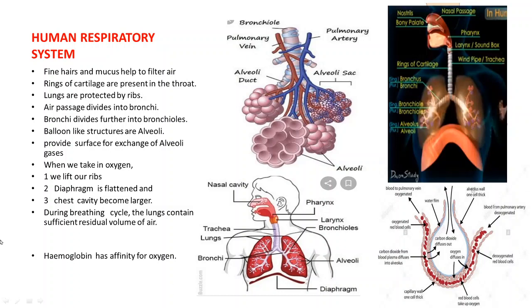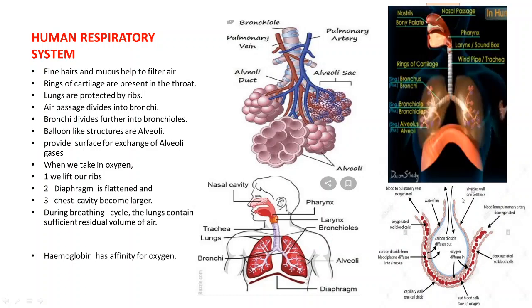Here you can see the diagram of a single alveolus. Here carbon dioxide from all the parts of the body is brought, and this diffuses into the alveolus.